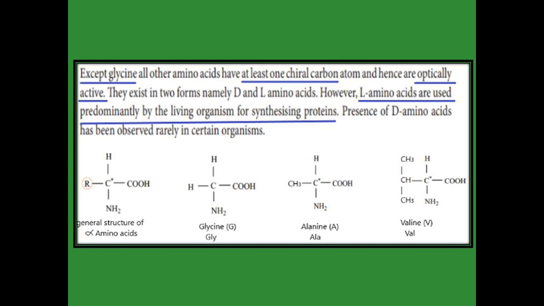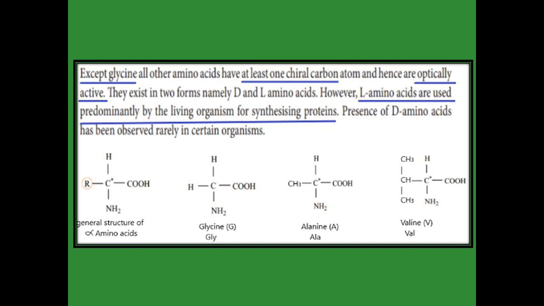The next one: instead of R in the general structure of an alpha amino acid, we place isopropyl. Isopropyl means CH3, CH, CH3. That amino acid is called valine, the symbol is V, and the three letter code is VAL. In alanine and valine, there are different groups around the carbon, so they have a chiral carbon. Except for glycine, all the rest of the amino acids have a chiral carbon, so they act as optically active compounds. But glycine alone does not have a chiral carbon, so it is not optically active.